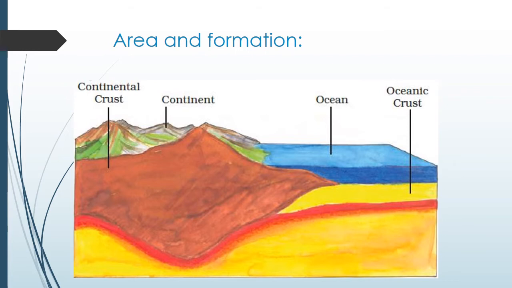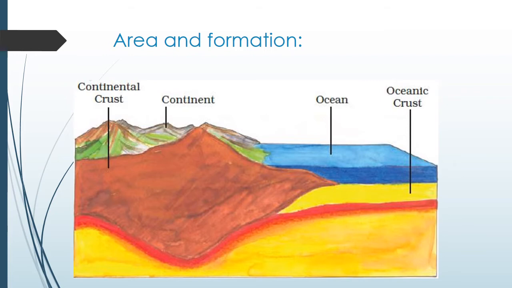if we take the example of the yellow portion below the ocean, the oceanic crust is there. So that is also region of lithosphere, but it is thin below the ocean and it is thick where the water is not there.